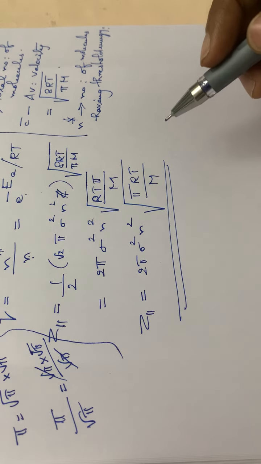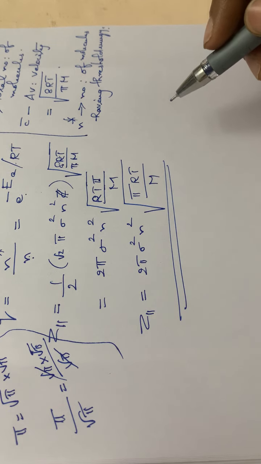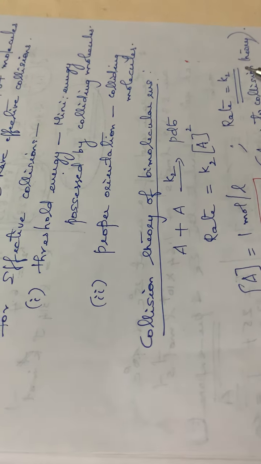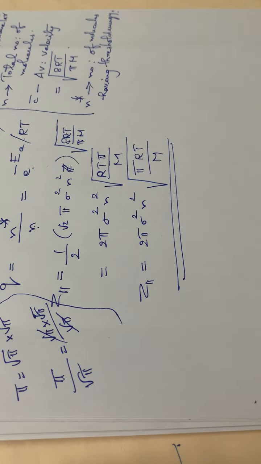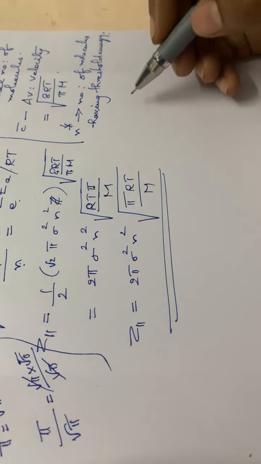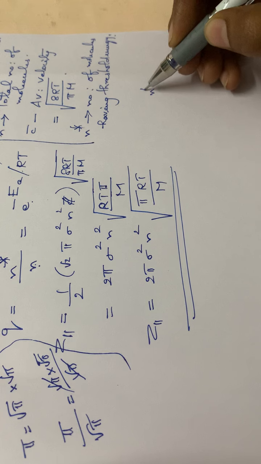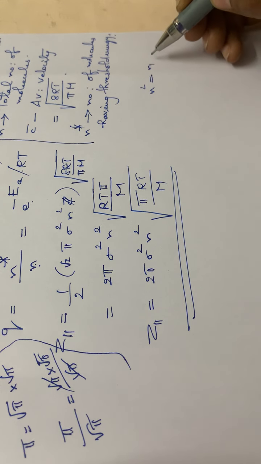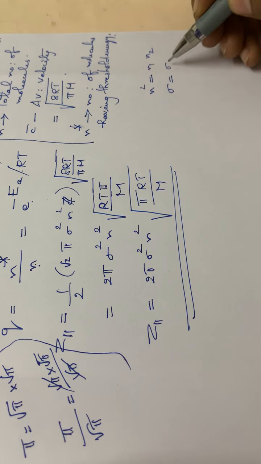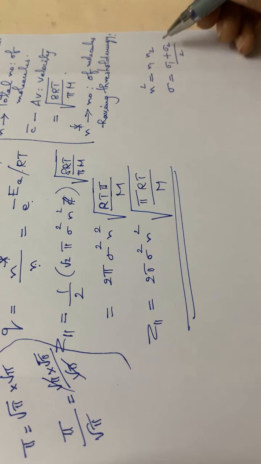Okay, so this is the formula for calculating Z11. Again, see if we are having two different reactants. See, here we have taken A plus A giving products, isn't it? Suppose two different reactants are present, then we can write it like this. Instead of n square we have to put n1 and n2, and instead of sigma we can put sigma 1 plus sigma 2 divided by 2.